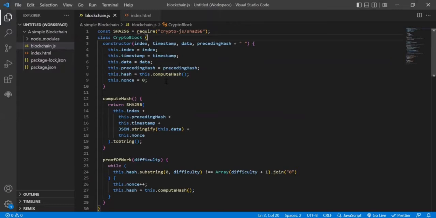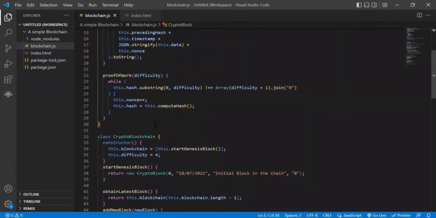In this code, we have added a class called CryptoBlock. This CryptoBlock class is responsible for holding the details of our blocks, such as the index, the timestamp, the data, the preceding hash, the hash, and the nonce of the block. We also have a function here called computeHash. This function will compute the hash of every new block.